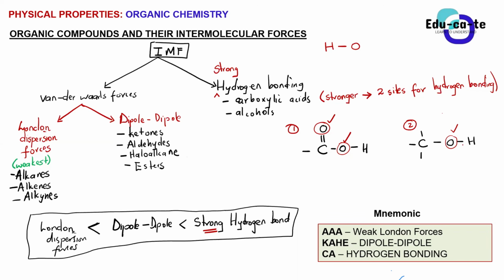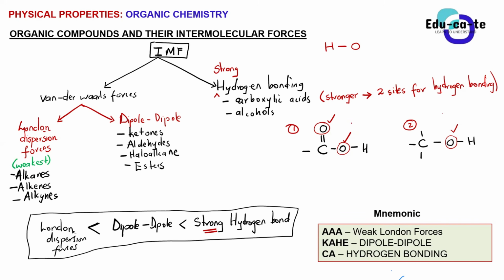So in other words, we can say that for alcohols, the hydrogen bonding is not as strong as in carboxylic acids, because in alcohols we only have got one side for hydrogen bonding. Remember guys that the oxygen is the one that does the hydrogen bonding. So in carboxylic acids, since we're having two oxygens, they are all able to do the hydrogen bonding. They are all able to attract other carboxylic acids in the same way.